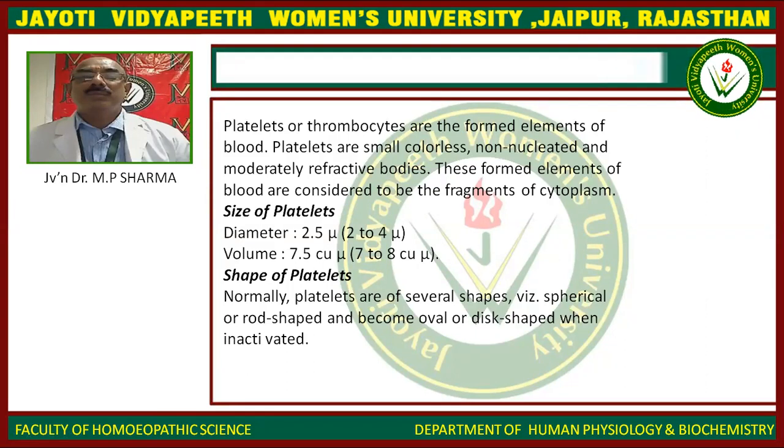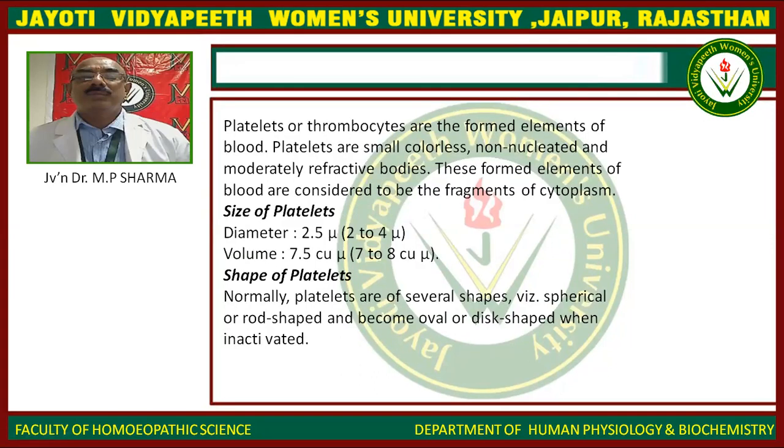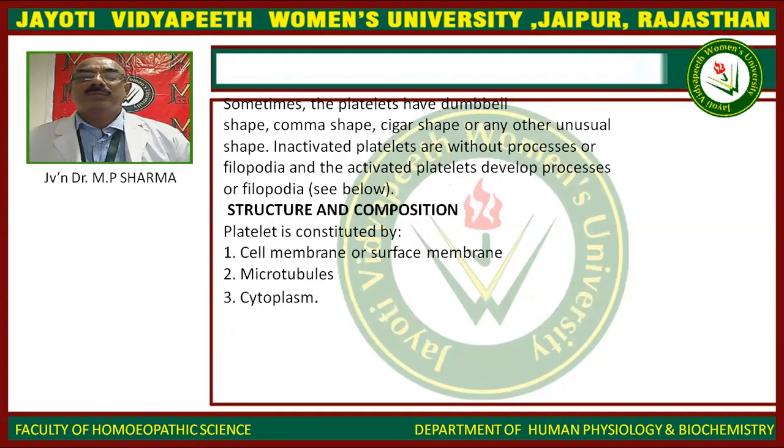Shape of the platelets. Normally, platelets are spherical or rod-shaped, and become oval or disc-shaped when inactivated. Sometimes the platelets have a dumbbell shape, comma shape, cigar shape, or any other unusual shape. Inactivated platelets are without processes or filopodia, and activated platelets develop processes or filopodia.